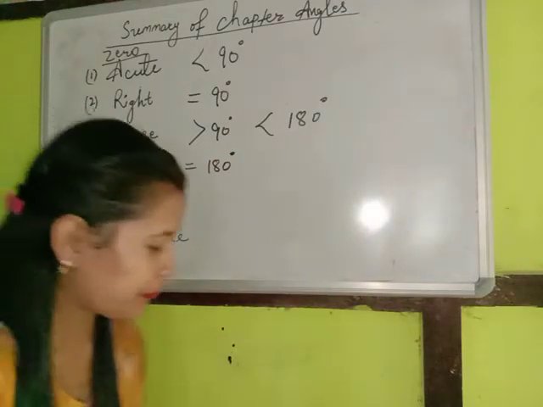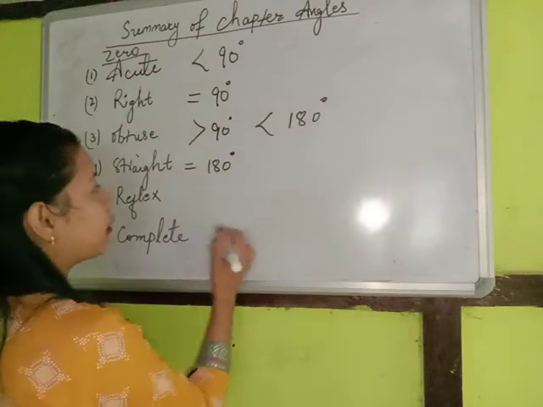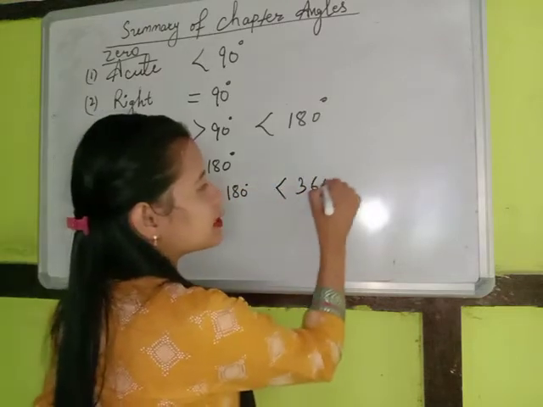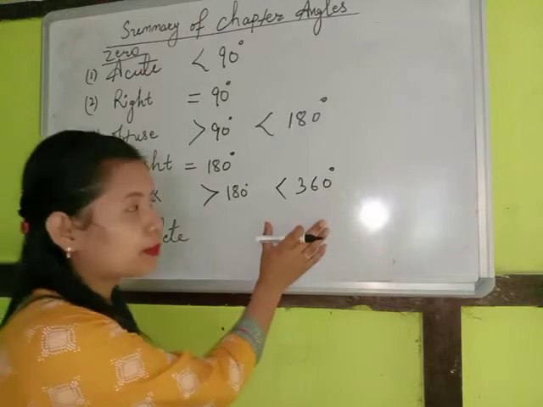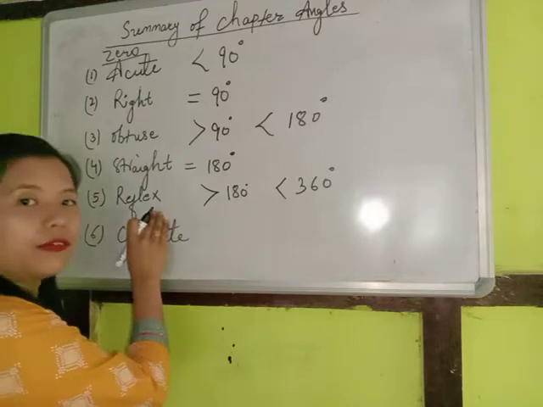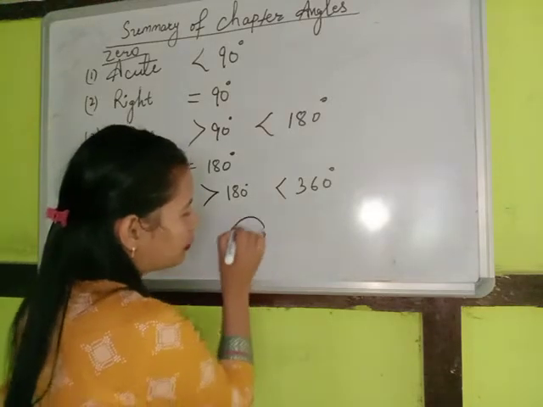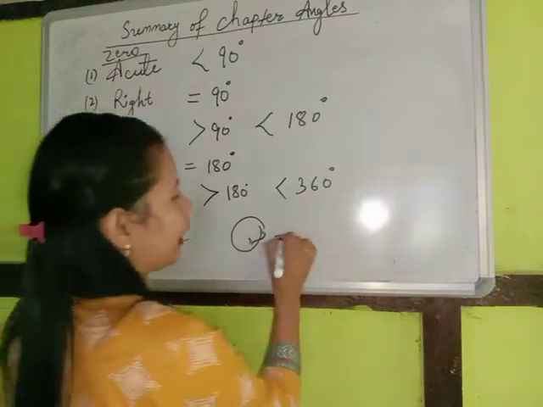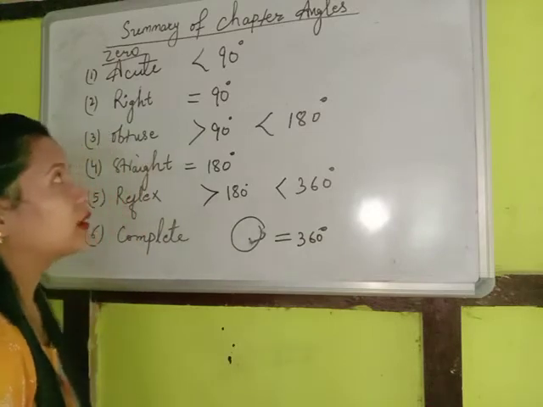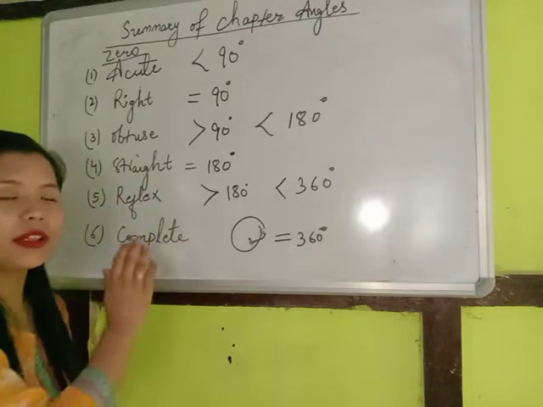straight angle. Now we have something called a reflex angle. So reflex angle is the angle whose measurement is greater than 180 degree and less than 360 degrees. So in general, the angle whose measurement lies between 180 and 360 is named as reflex angle. Now I have a complete angle. Complete means a complete circle. So the angle whose measurement is equal to 360 degree is named as a complete angle. So these are all the types of angles classified based on measurement.